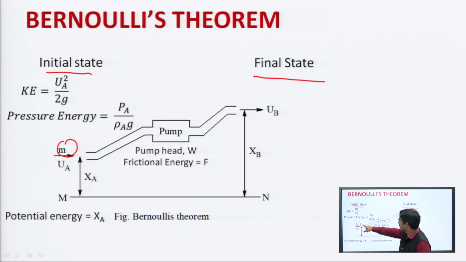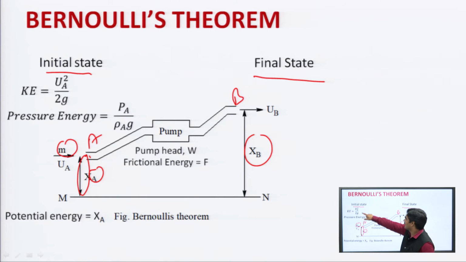The distance between these points is x A, and the distance between these points is x B. This is point A, this is point B. Kinetic energy is the energy applied to a body when it is in motion, that is u A square by 2 g.